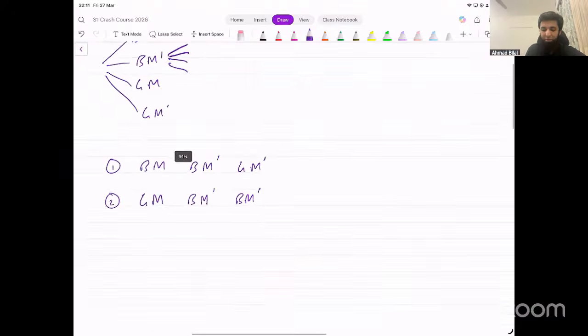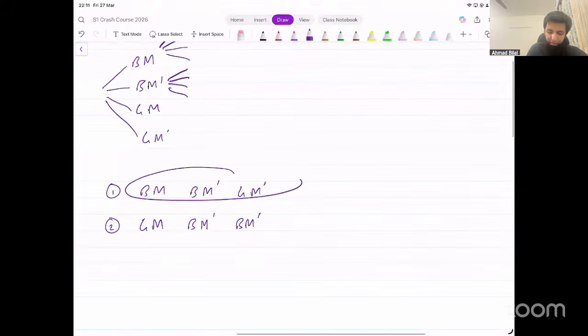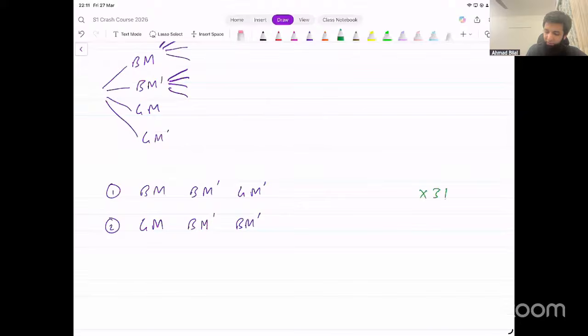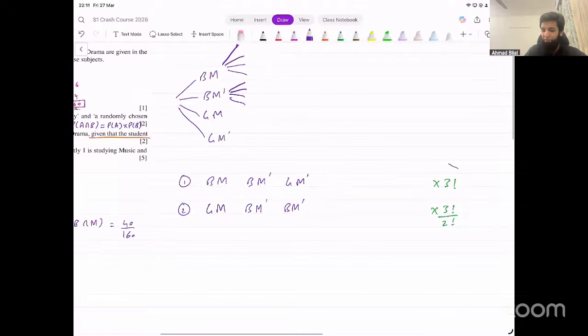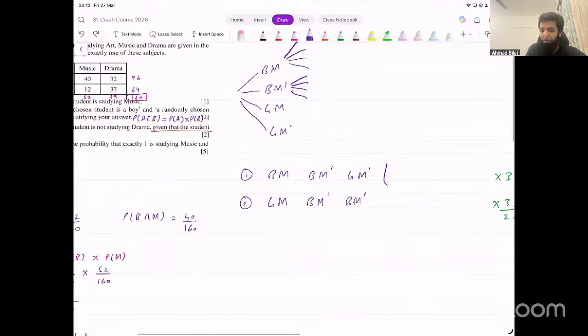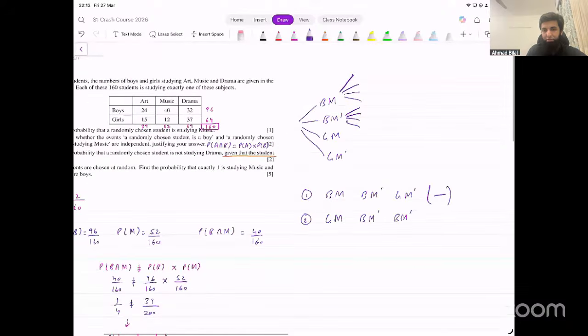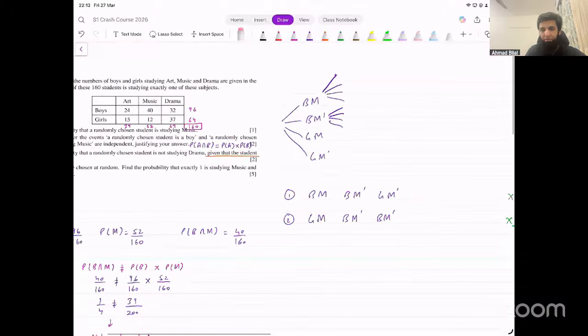You find the probability of this case. These are all different, so whatever this probability turns out to be, you multiply this by 3 factorial. In this case, we've got two identical, so we multiply this by 3 factorial over 2 factorial. Yeah, the first one will multiply by 3 factorial and this one by 3 factorial over 2 factorial. And remember, this is without replacement, so the denominators are going to change every time. So yeah, it's going to be a bit complicated.